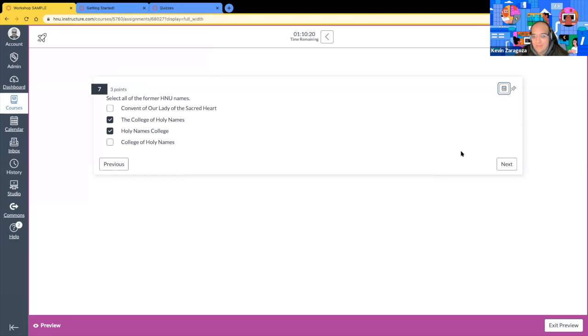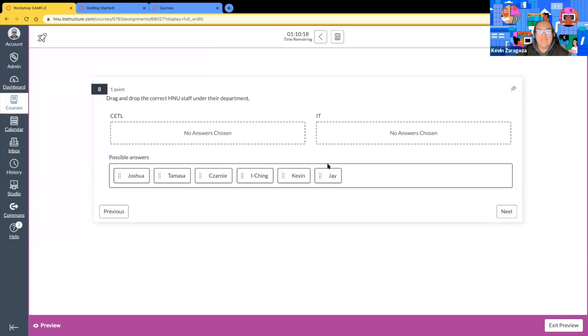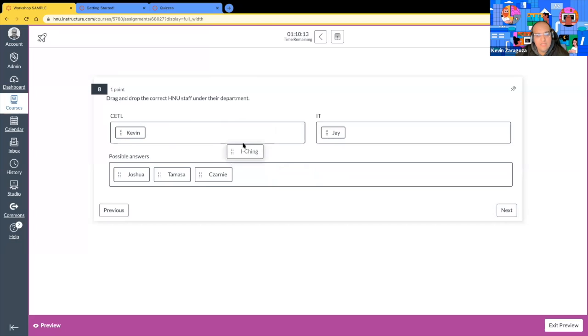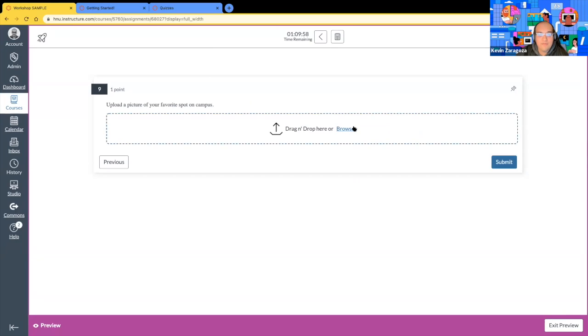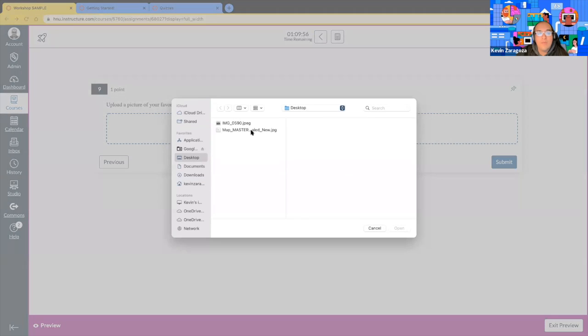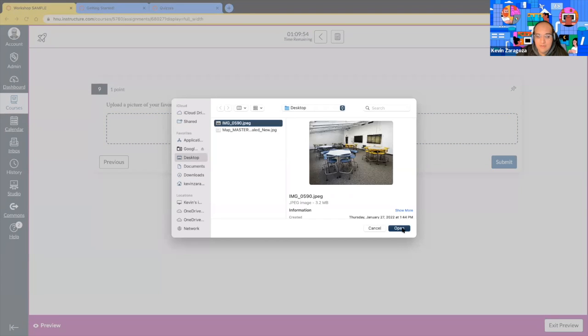SOHCAHTOA. Let's go next. Here's a categorization. So this view is a little bit nicer because everything is just up front, but it depends, up to you how you'd like to have your quiz viewed. Upload a favorite picture. I'll browse. I'll upload.